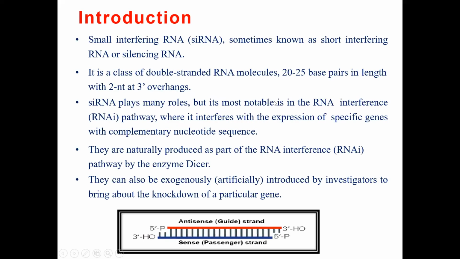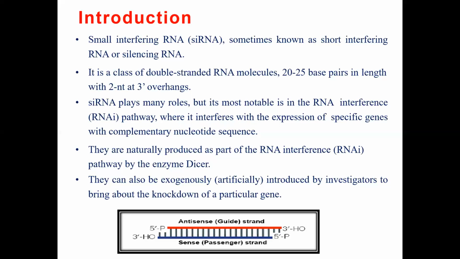First of all, we would like to give a brief introduction of what siRNAs are. siRNAs are small interfering RNA, also known as short interfering RNA or silencing RNA. So this "si" can stand for small interfering, short interfering, or silencing. It is a class of double-stranded RNA molecule, 20 to 25 base pairs in length, with two nucleotide 3' overhangs.